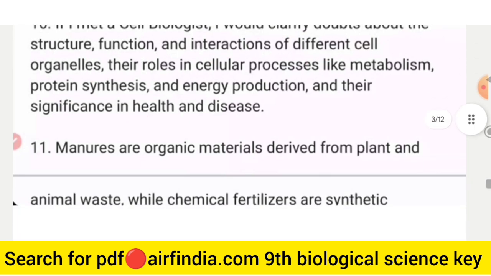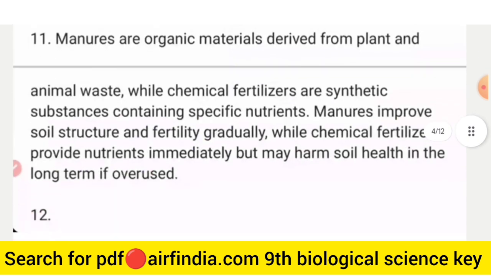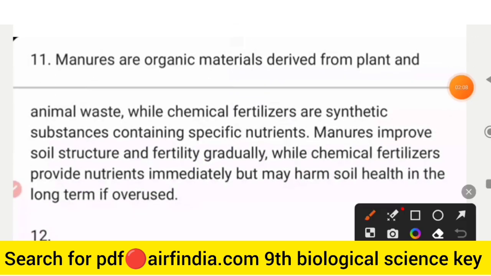Manures are organic materials derived from plant and animal waste, while chemical fertilizers are synthetic substances containing specific nutrients. Manures improve soil structure and fertility gradually, while chemical fertilizers provide nutrition immediately but may harm soil depth in the long term if overused. The question number 11 right answer.